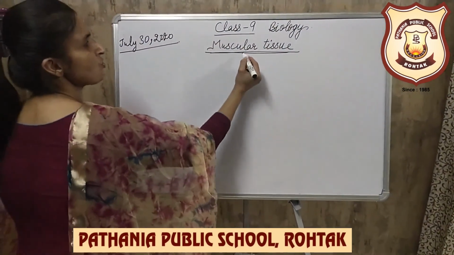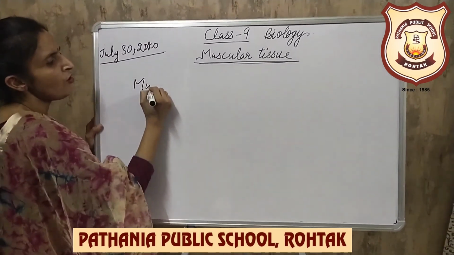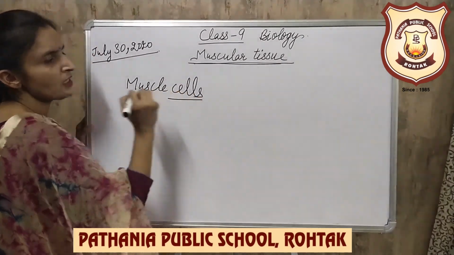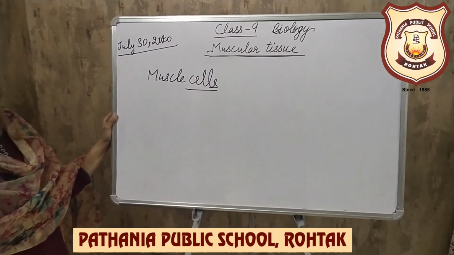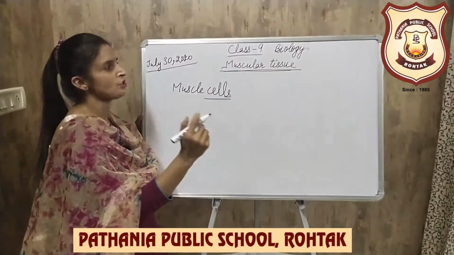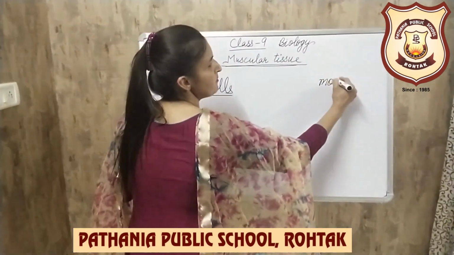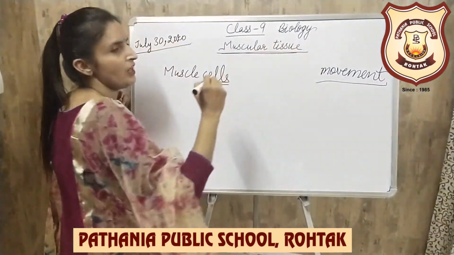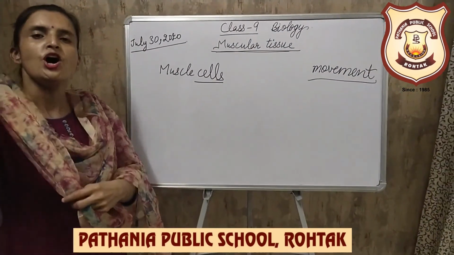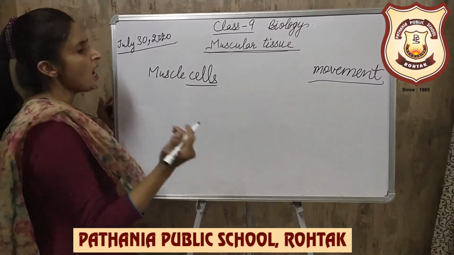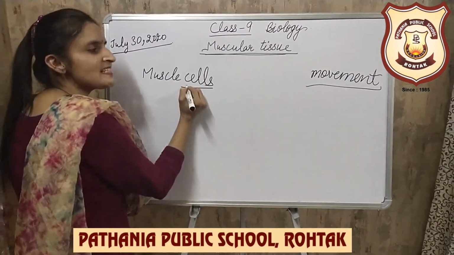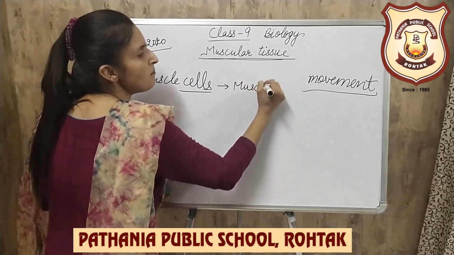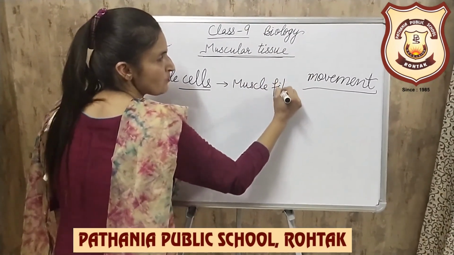The muscular tissue is made up of muscle cells which work together, coordinate with each other to perform a function of movement. This movement can be of arms, legs, eyes, the iris, or even the heart. These muscle cells are also known as muscle fibers.